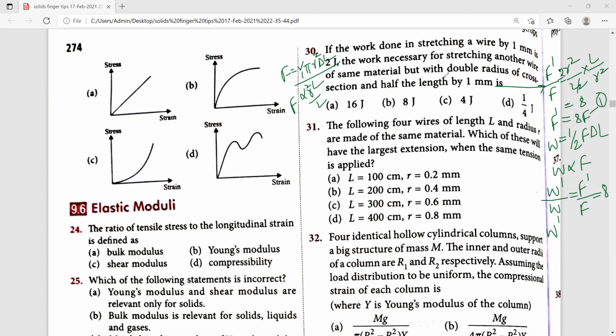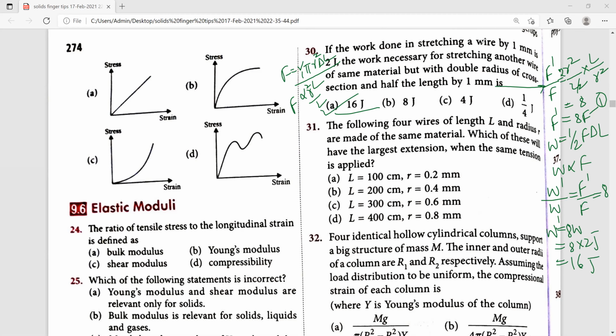It is 8 into W, and the value of W is 2 joule, so it becomes 16 joule. Using the equation we found this. Therefore, for the 30th, the 16 joule option is the right answer. If you want to note it down, you can note it down.